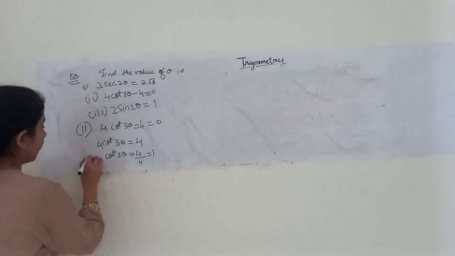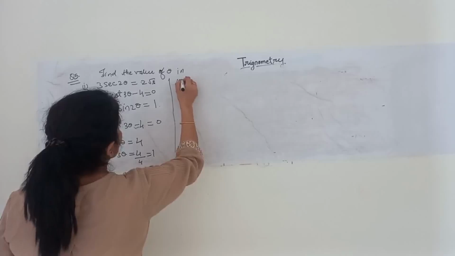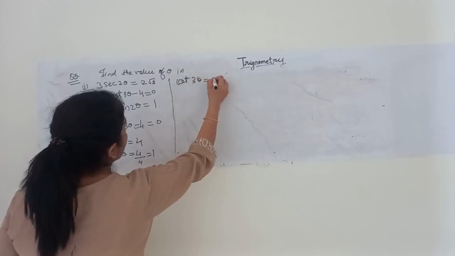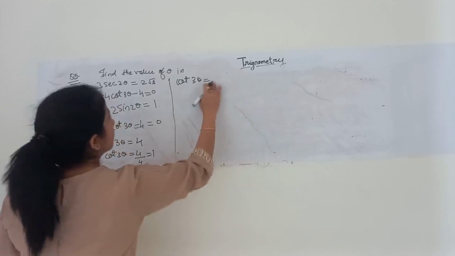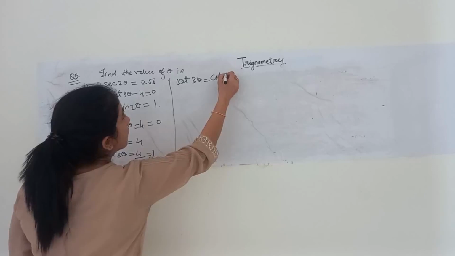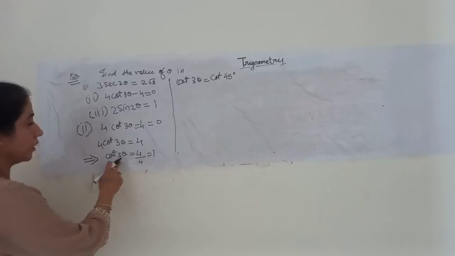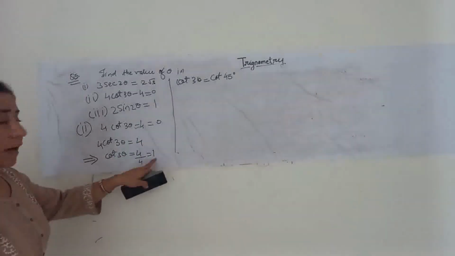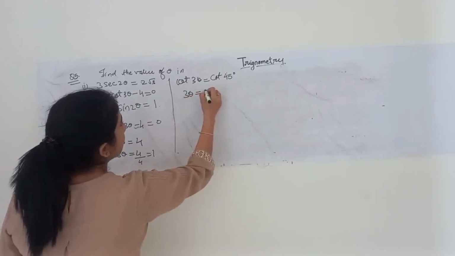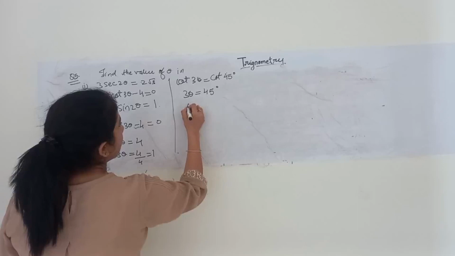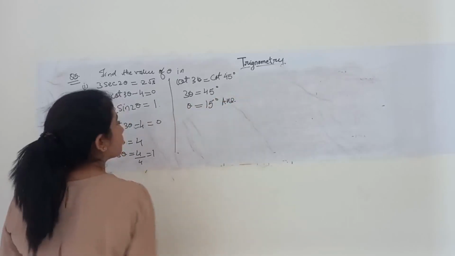Now tell me, when is cot theta equal to 1? Cot of 3 theta is equal to cot of 45 degrees. So 3 theta will be equal to 45 degrees. Theta will be equal to 15 degrees. Answer.